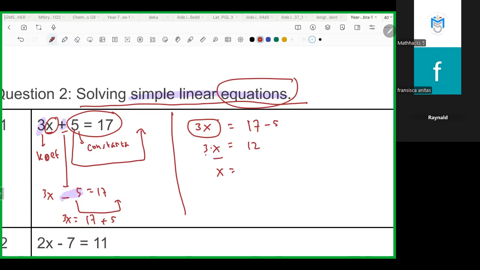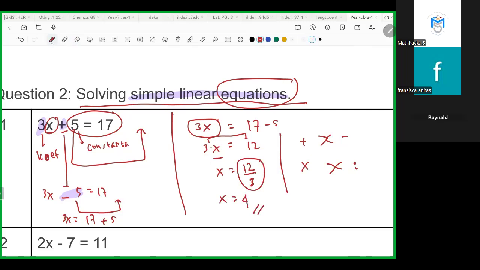The reverse: if it's multiplied and you want to move from right to left, you also have to divide. Why, Miss? Because for plus, the reverse or antonym is minus, and for times or multiplied, the reverse is divided. So if it's times, the inverse is divided. And then, what's the value of x? 12 divided by 3 is 4. That's all.